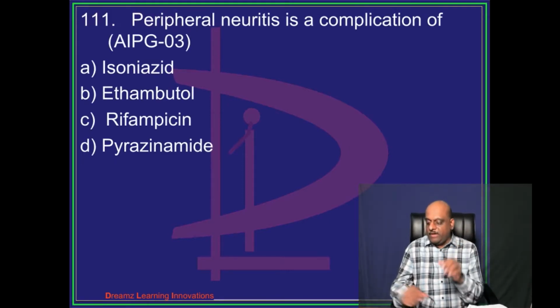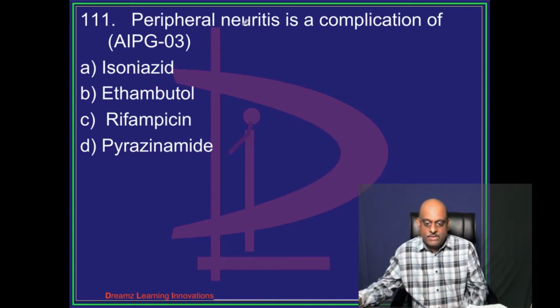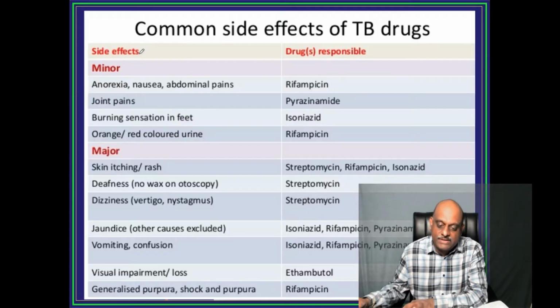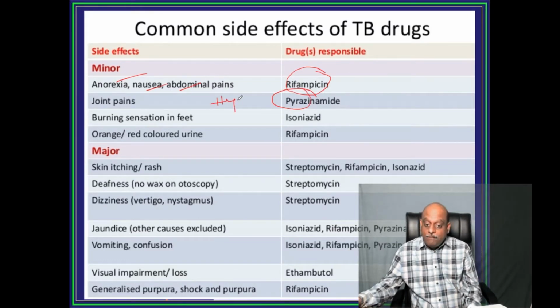Anti-tubercular therapy is our next favorite area. Yes. Peripheral neuritis is a complication of Isoniazid. So you should be very sure on all these complications. Rifampin leads to anorexia, nausea, abdominal pains. Pyrazinamide leads to joint pains because pyrazinamide can lead to hyperuricemia.